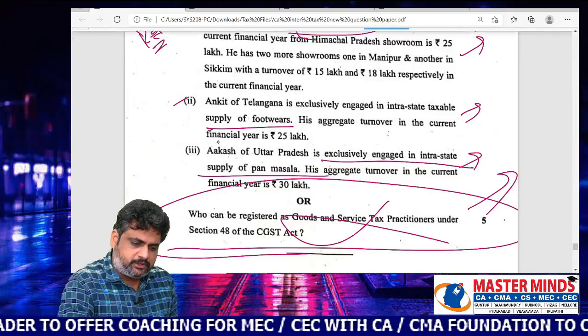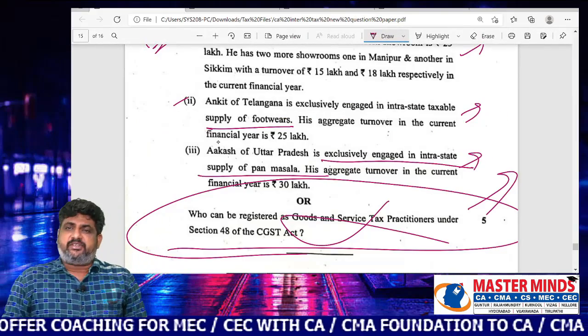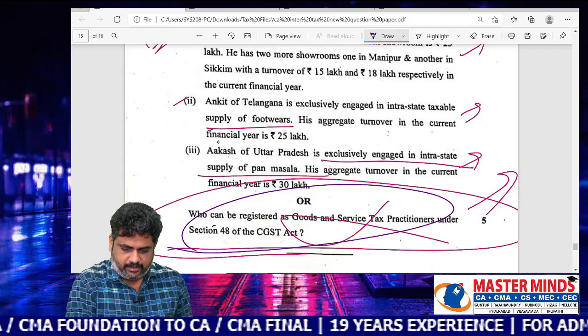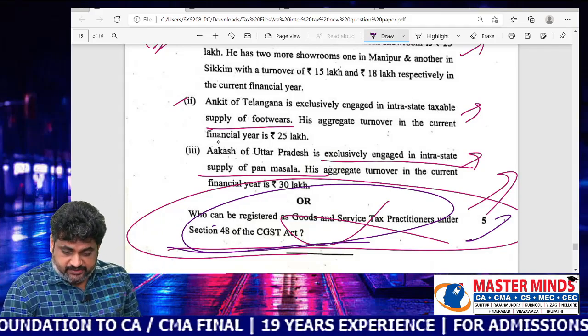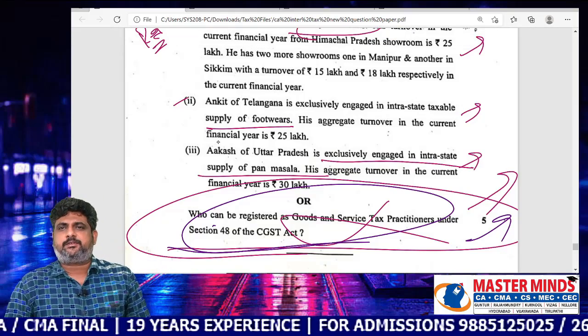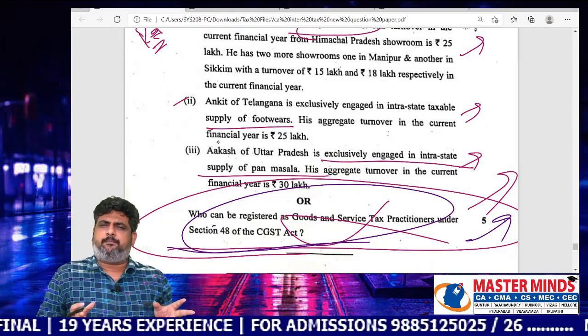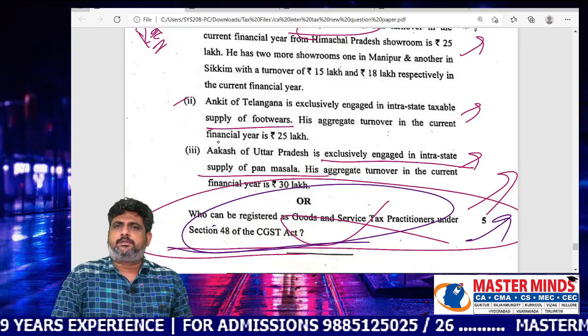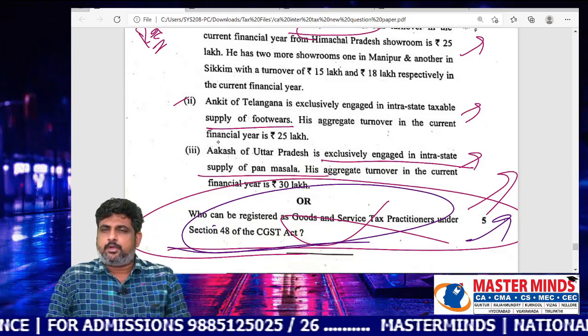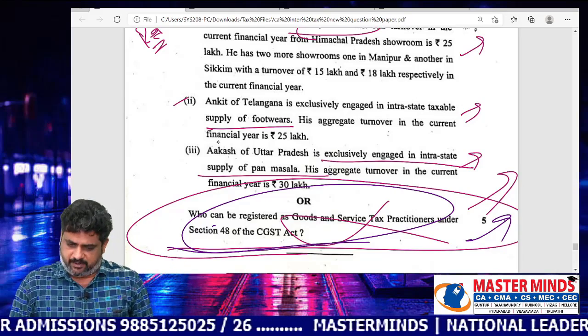So the only thing that was missed from MM material is this only. This is the only concept that was missed in our material. Except these 5 marks, the rest of the questions can be answered with utmost confidence if you are able to study the MM material.